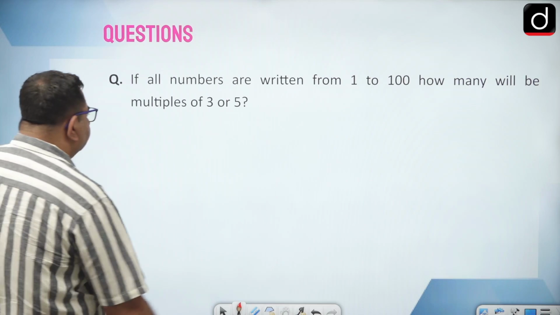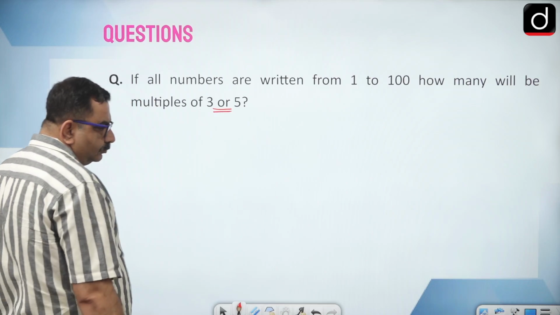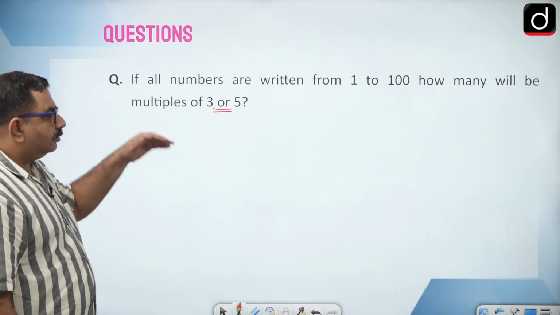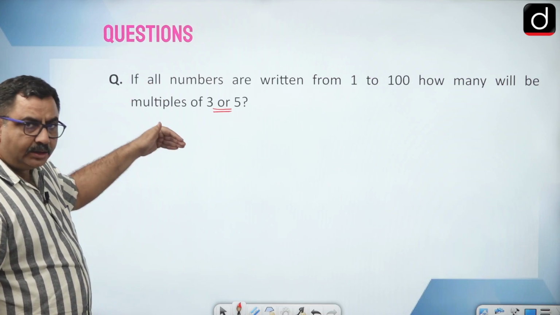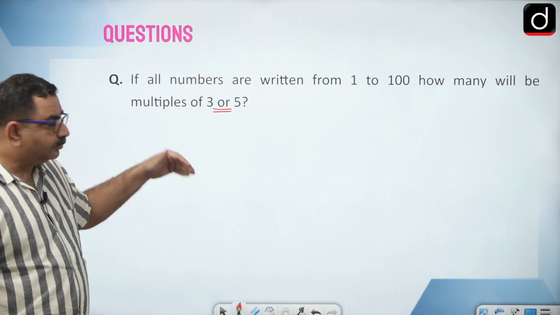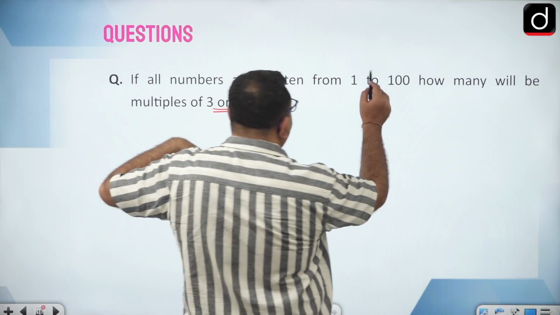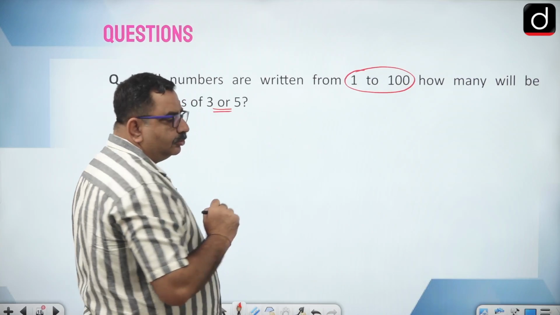Okay, so first of all, what do we mean by 3 or 5? It means we have to take into account all the multiples of 3 as well as all the multiples of 5. So from 1 to 100, how many numbers are multiples of 3?